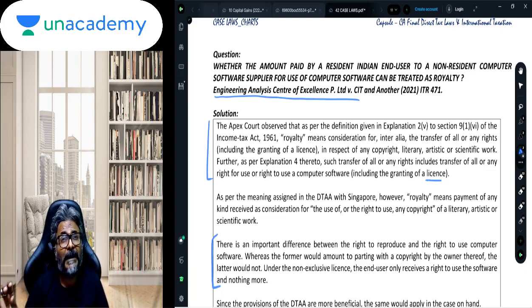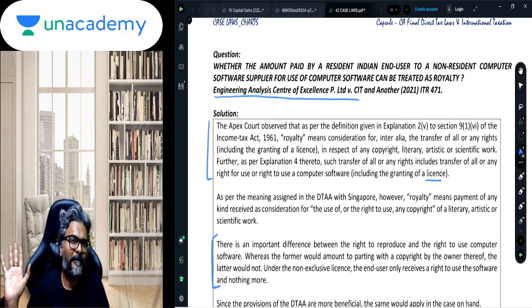Now then, what Bharat Law House has given to all of you students is the right to use the computer software.